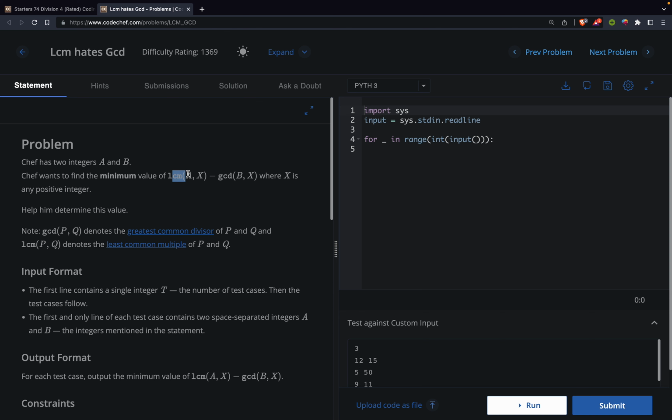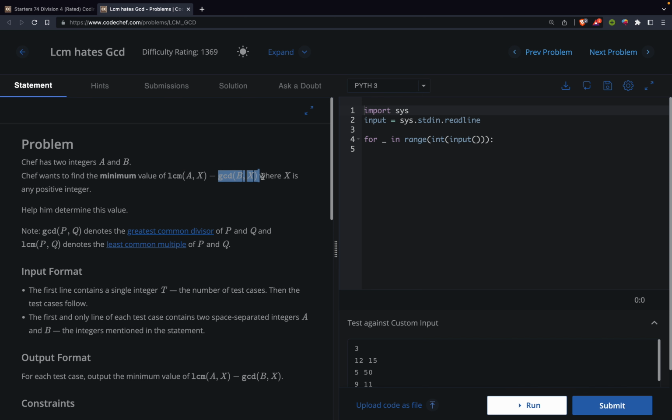And how can we minimize the LCM, right? What is the worst case? If we choose any x, and the GCD of a and x is 1, then the LCM will just grow. We will just have to multiply a and x and it will grow. So if we want to minimize this LCM, then x must be a multiple of a. So this LCM will become a multiple of a, right?